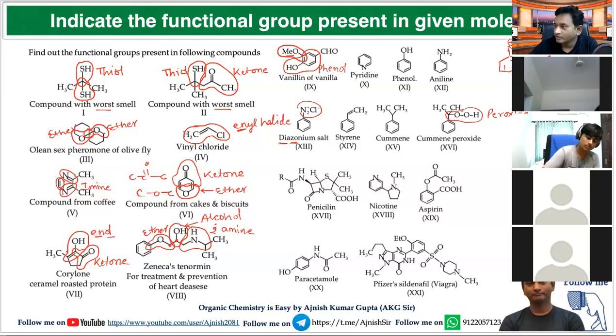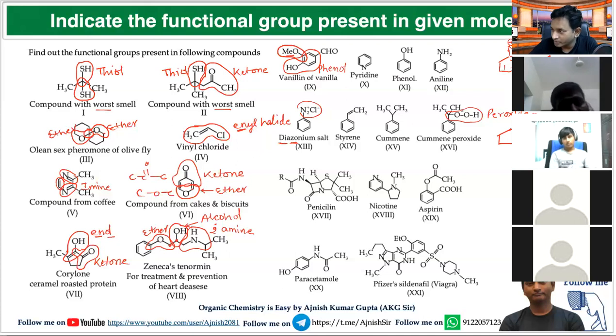Now think for this. If the question is written like this, CO, and here CH3, which functional group is this? Ketone.